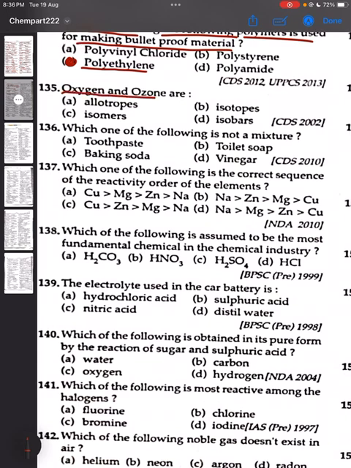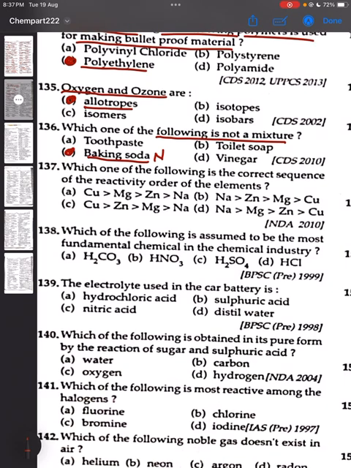135. Oxygen and ozone are allotropes. Option A is the correct answer. 136. Which one of the following is not a mixture? The correct answer will be baking soda. Option C is the correct answer. And what is the formula of baking soda? NaHCO3.